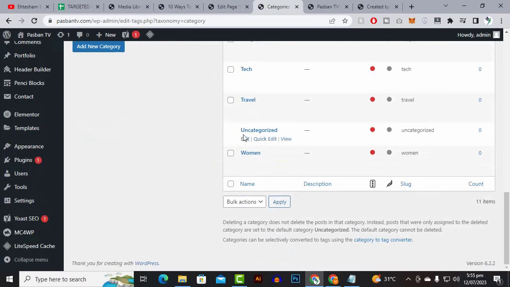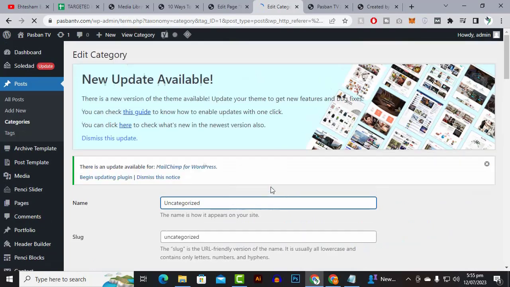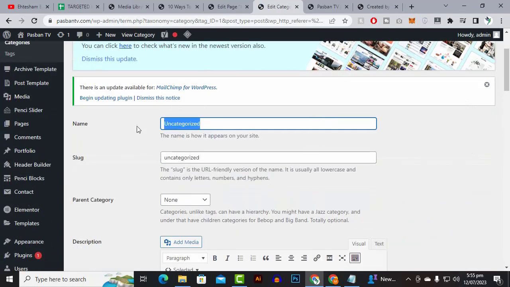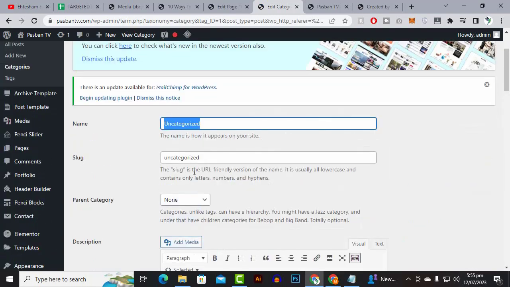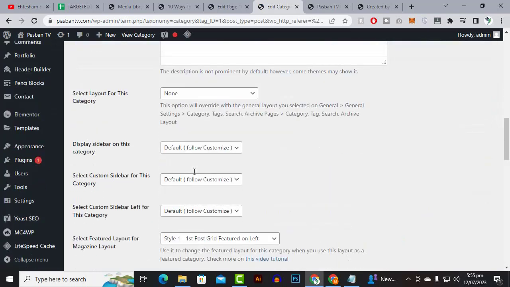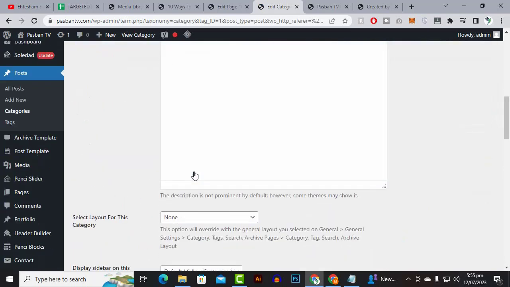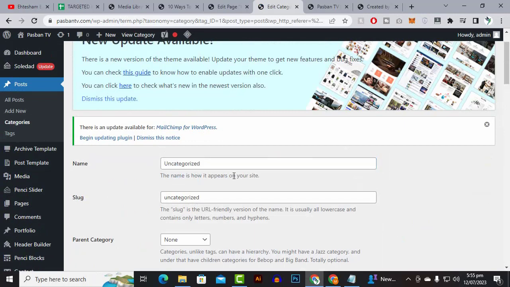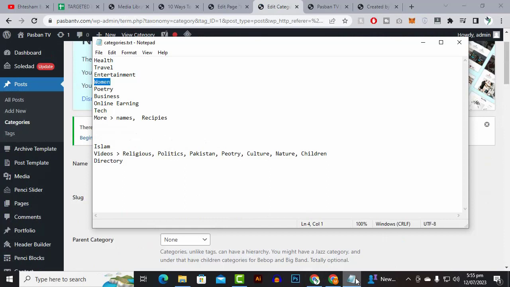Actually I want to change the uncategorized thing, so let's edit it, because we can't delete this category. This is the default category which we can't delete, but indeed we can rename it. So here if we review, we have politics, religious, poetry, culture, nature, children, directory.